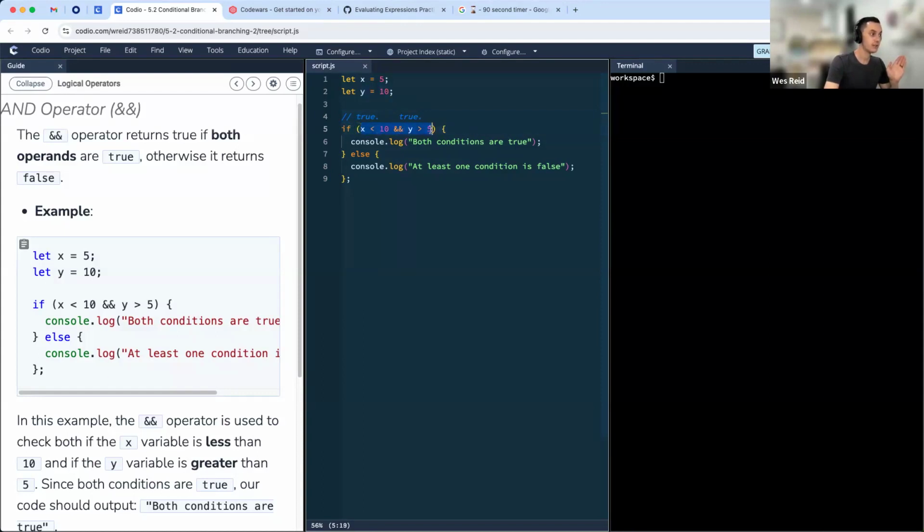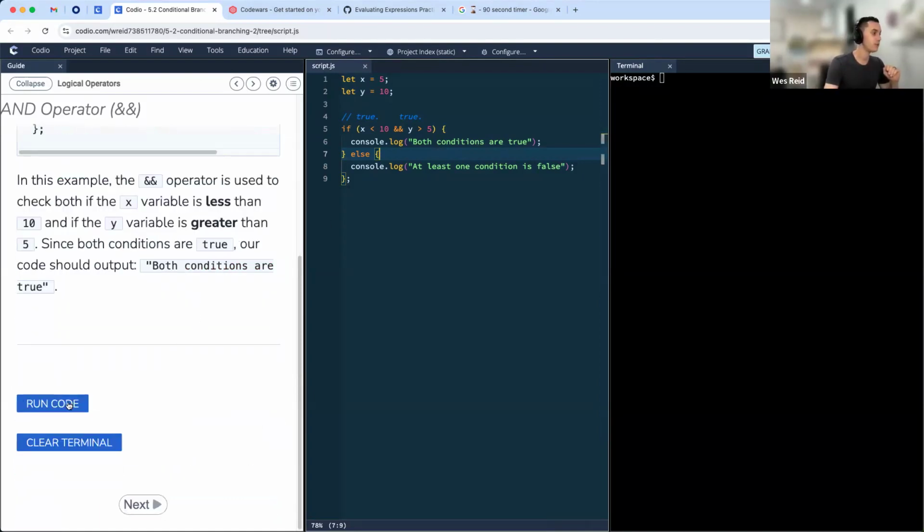Therefore, the entire statement is true. Said more straightforwardly, this if statement is asking a question: is x less than 10 and is y greater than 5? Yes, it is. Therefore, we'll log out both conditions are true.